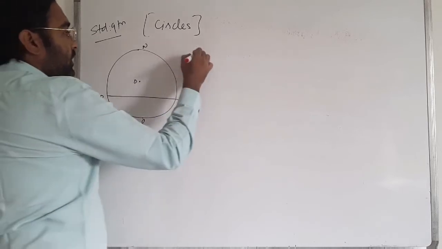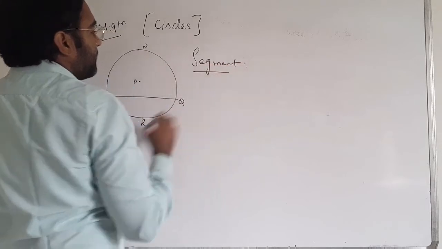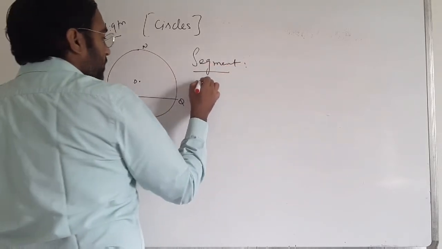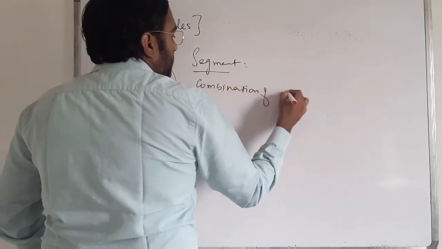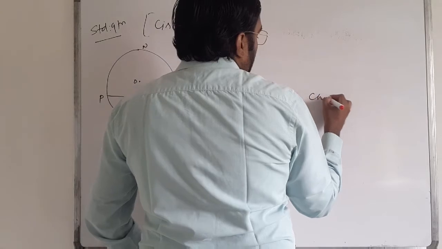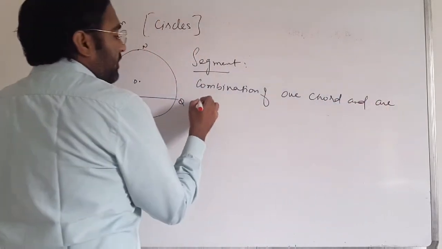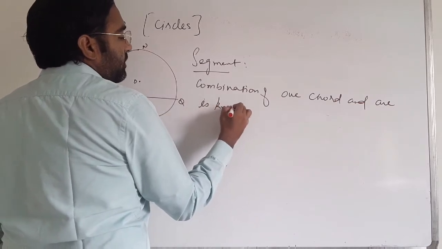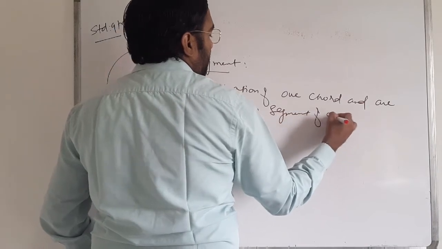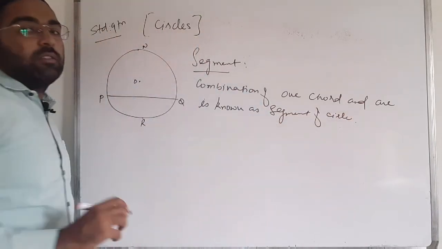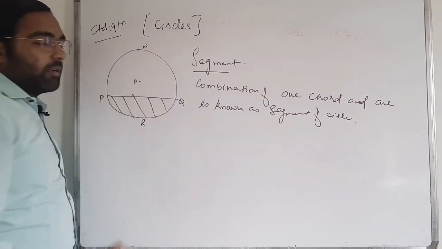First of all, a new name: the segment. What is the segment? A combination of one chord and an arc is known as a segment of the circle. This part is known as the segment of the circle.